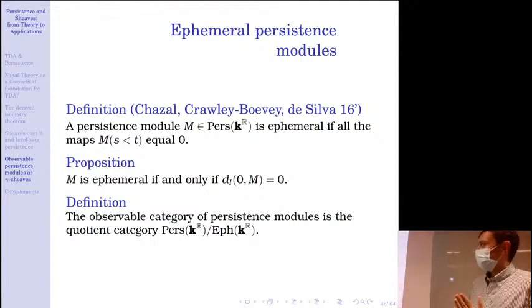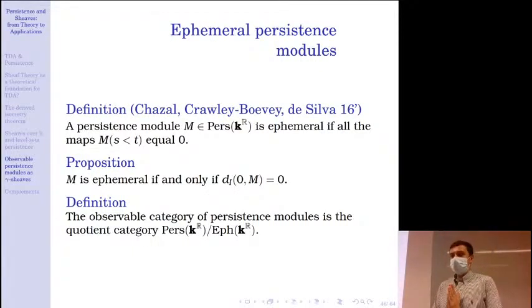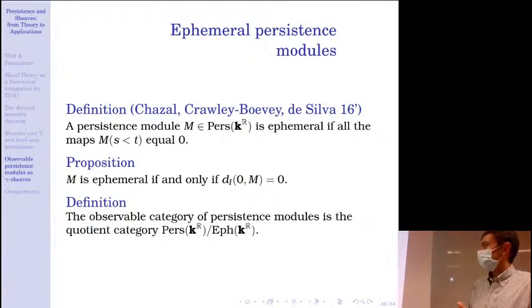So now I will explain the work that was done by Chazal and Crawley-Boevey about ephemeral persistence modules. So here the idea is, okay, we have all the theory of persistence, but what is the thing that we can measure given the interleaving distance on the category of persistence modules? Because, for instance, it's very easy to find some persistence modules that are not zero, but which are at distance 0 from 0.